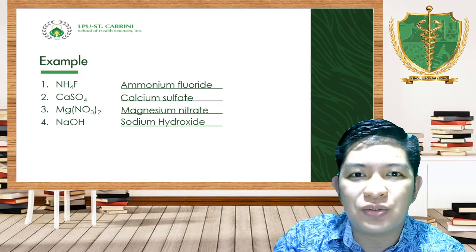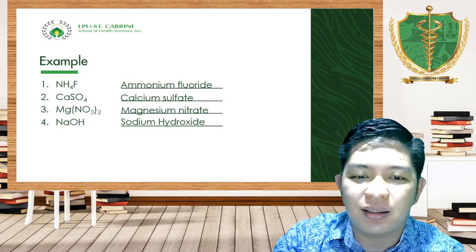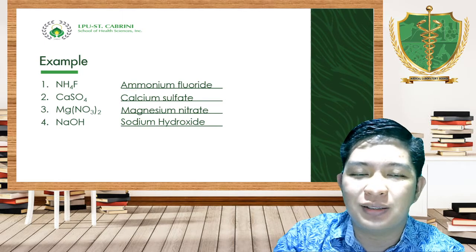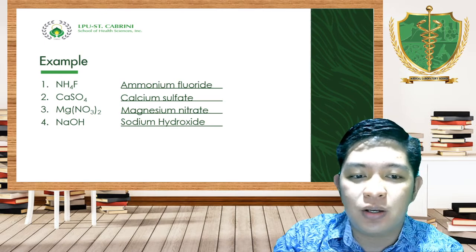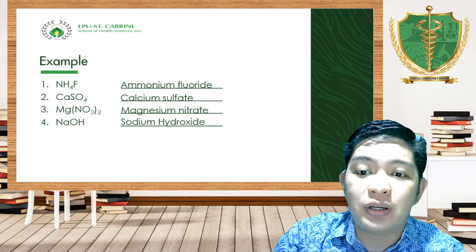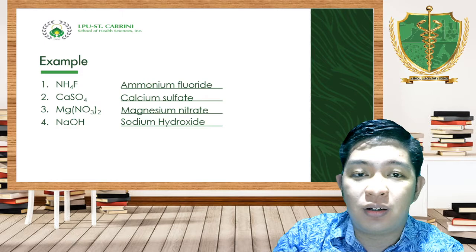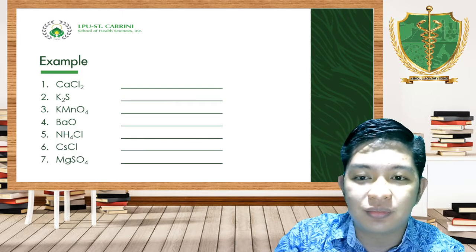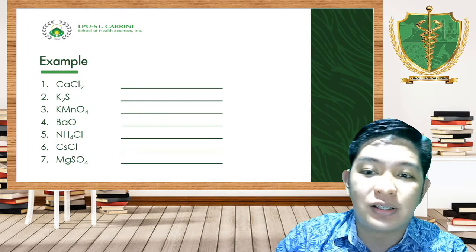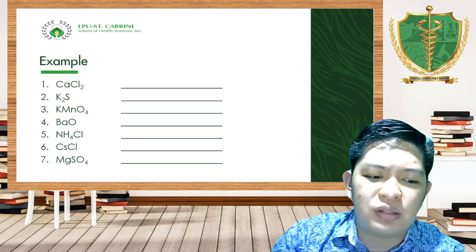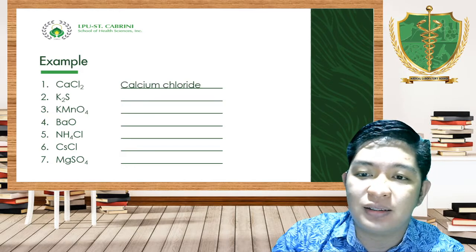In naming compounds, when the resulting name sounds awkward, don't accept it. It means that it is not correct. So take note. There are what we call polyatomic ions that you have to remember and you have to love. Another example. CaCl2, that's simply your calcium chloride.